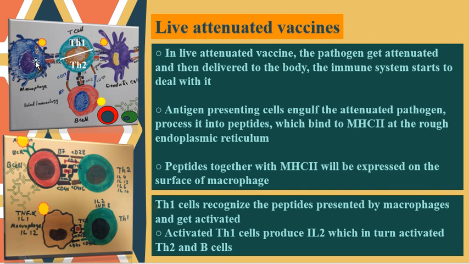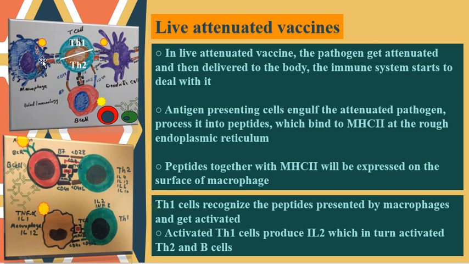Inside they process it into peptides which bind to major histocompatibility class 2 at the rough endoplasmic reticulum. So peptides together with major histocompatibility will be expressed on the surface of the antigen presenting cell, either dendritic cell or macrophages.